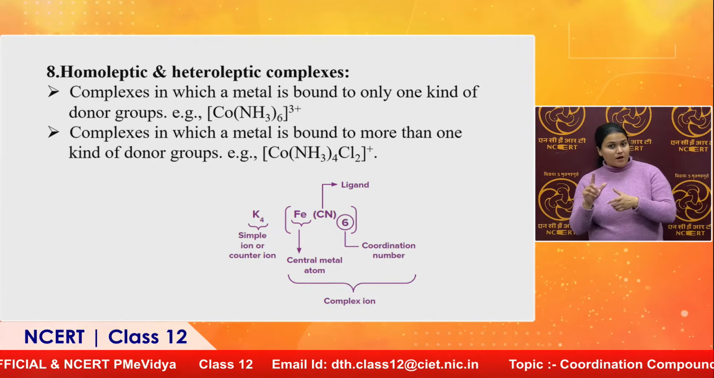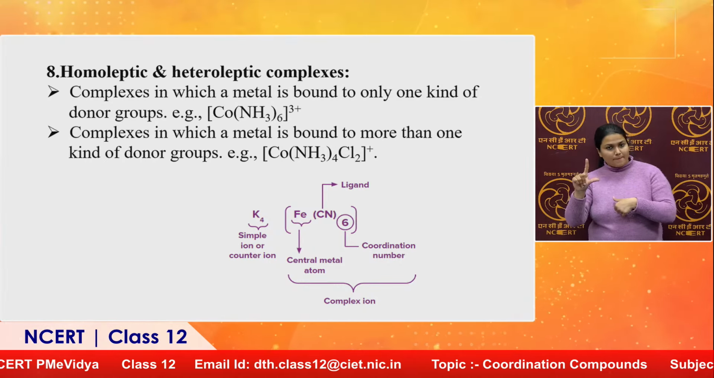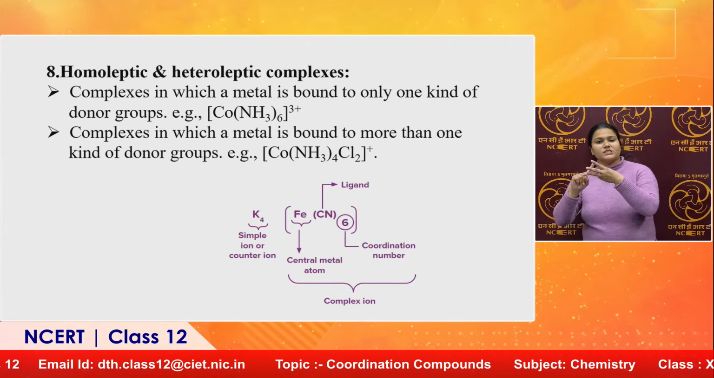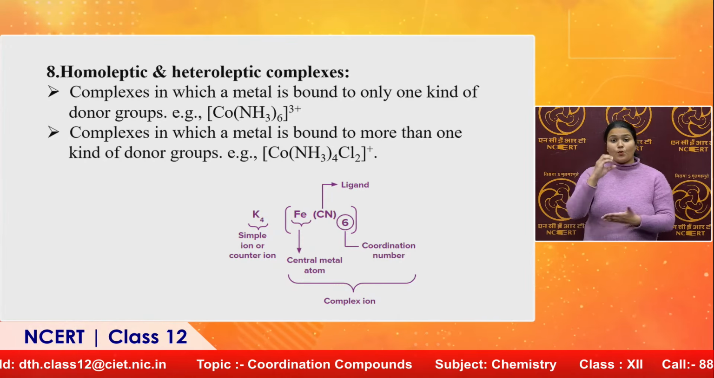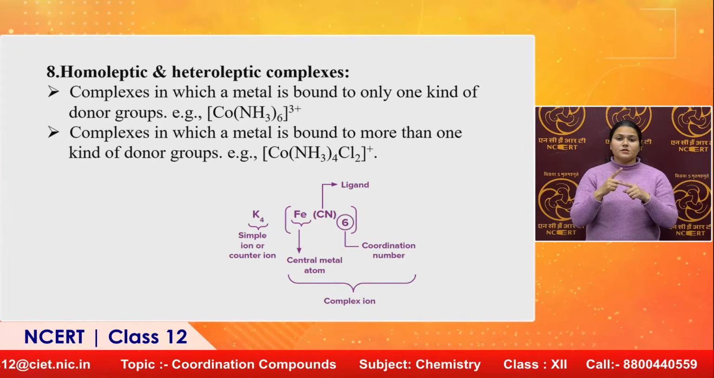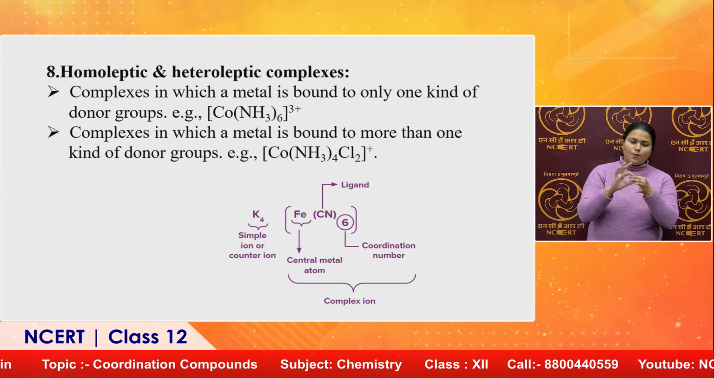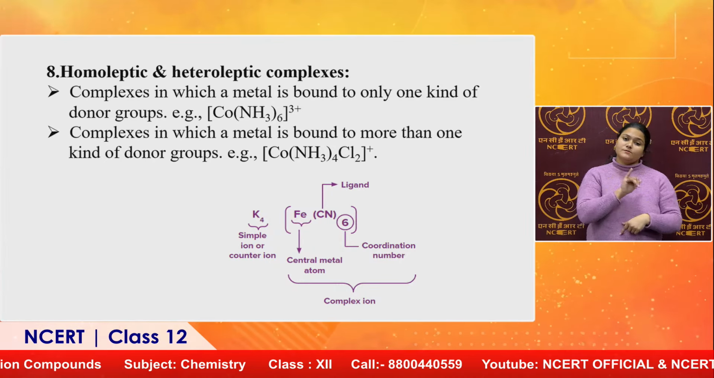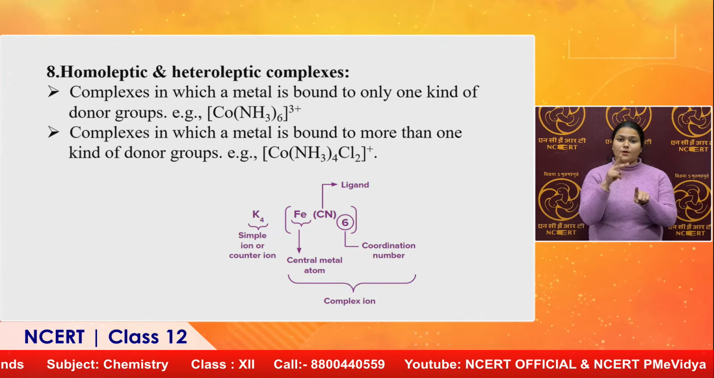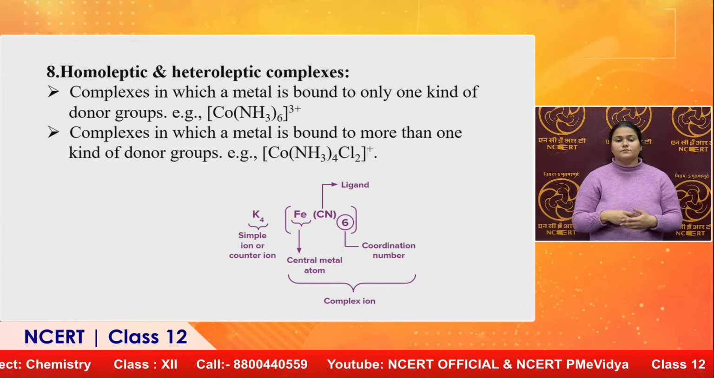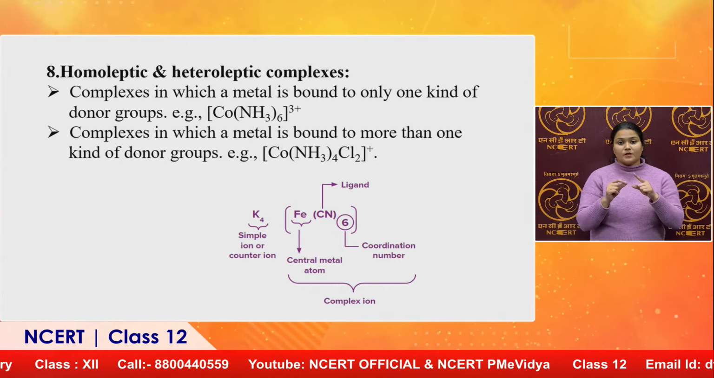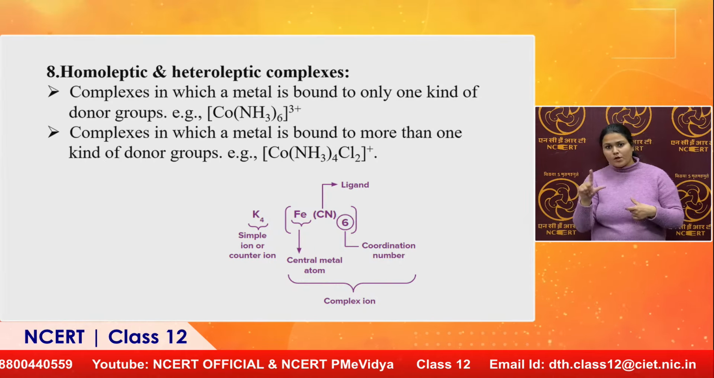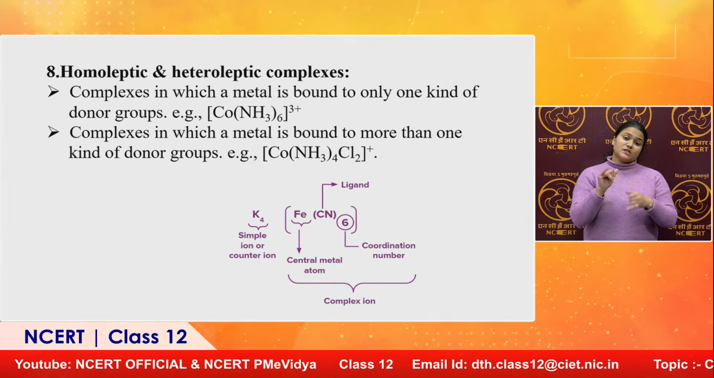Now, homoleptic and heteroleptic complexes. Homoleptic complexes are those in which a metal is bound to only one kind of donor group. That means all the ligands will be the same. For example, [Co(NH3)6]3+: 6 NH3 are joined with the central metal atom cobalt. All the ligands are the same, so that is called a homoleptic complex.